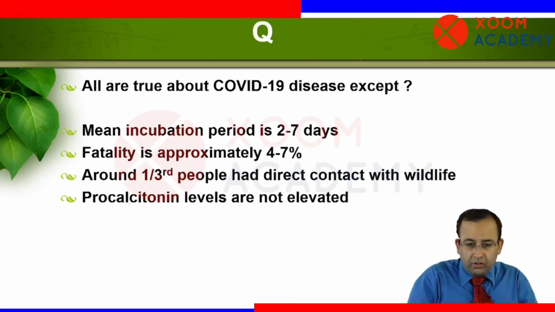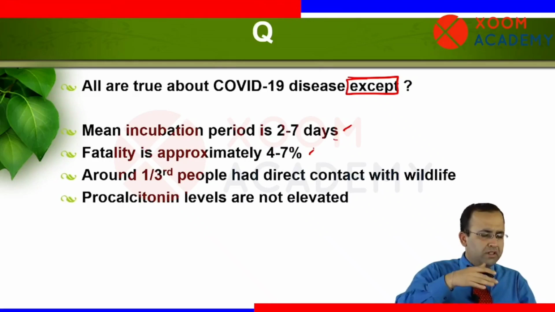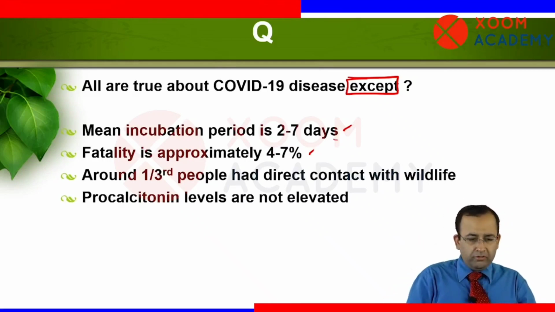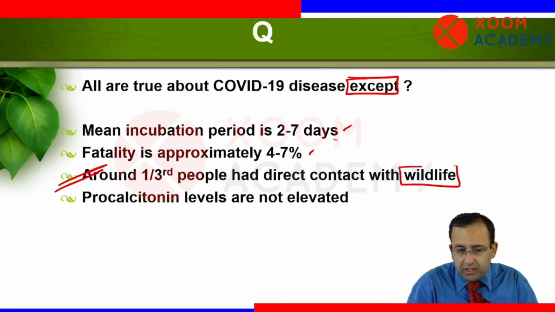Next question. All of the following are true about COVID-19 except: mean incubation period is 2 to 7 days. Fatality in the Indian subcontinent is 1.5 to 2. Western is higher, 4 to 7. Fair enough. Around one third of people had contact with wildlife. नहीं बचे.